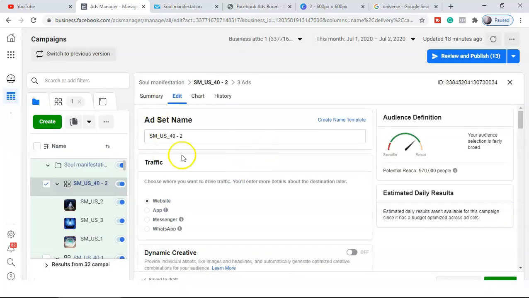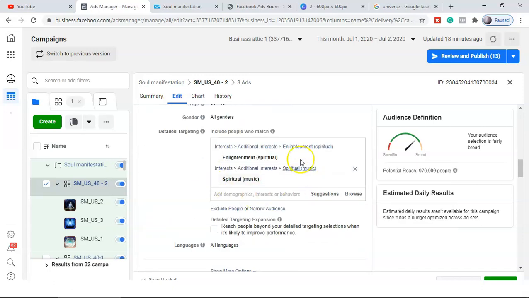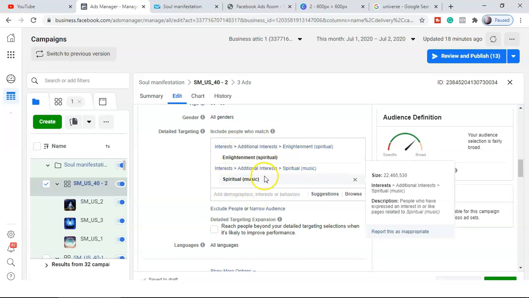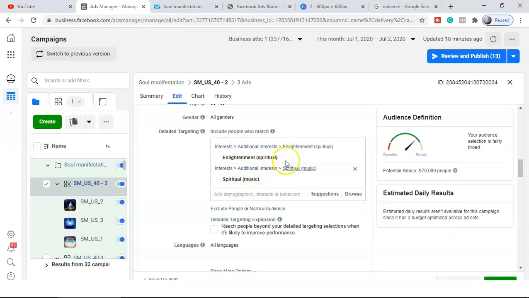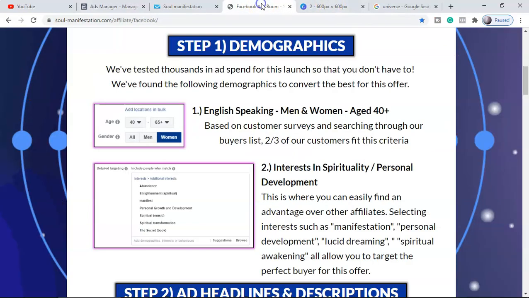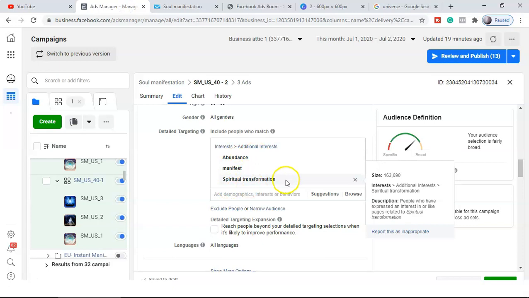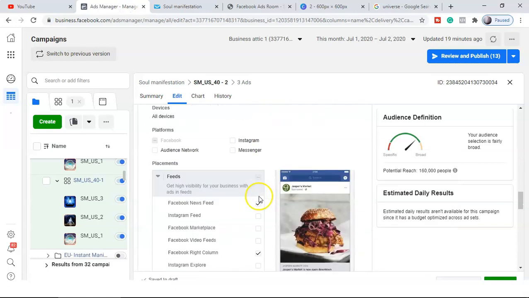The objective of ad set 2 is, guys, to target with a different interest, right? This was the interest which we have targeted in ad set 1. But we want to target some different interests which they are offering over here. This is how you can test in the CBO campaign, and you'll get the winning ad set and the interest also. So now I'm going to use some different ones here, that is abundance, manifest, and spiritual transformation. And the rest will remain the same, guys.